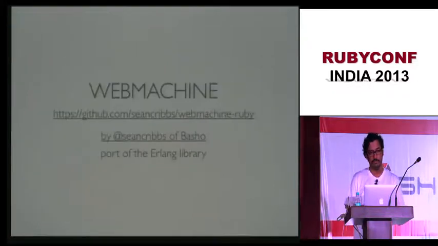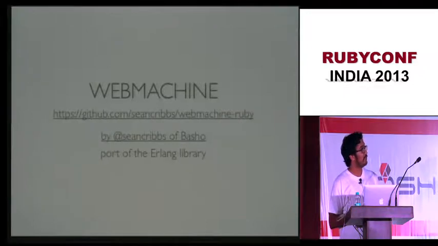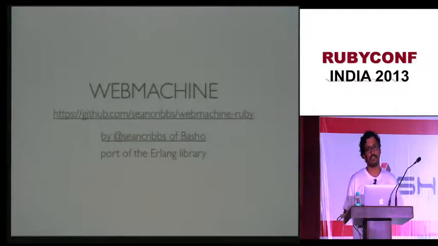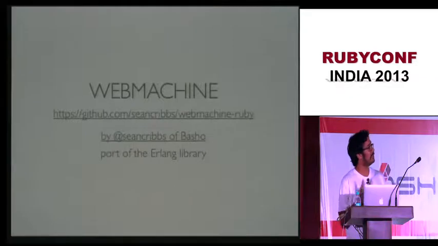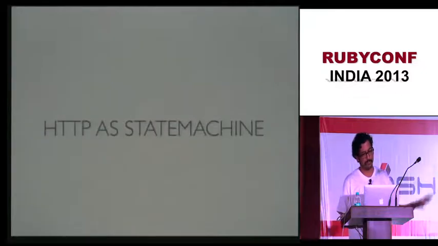Now let's talk about web machine. I think this is my favorite library till now, other than Celluloid. As I said, web machine was made by C Encrypts of Basho. Basho is the same company which has created the RAYAC database system. Web machine is basically an Erlang library. C Encrypts ported it to Ruby, right? It's a bit weird, but it is fun.